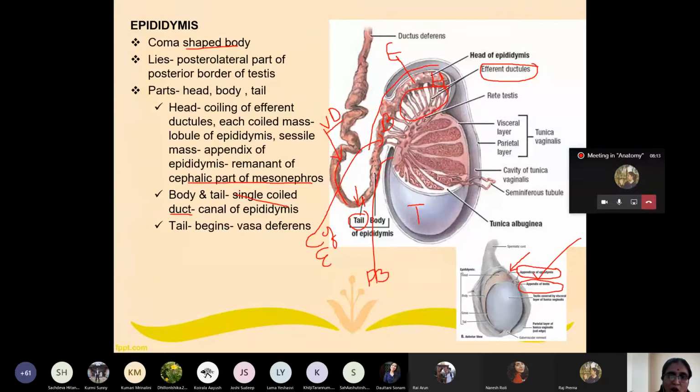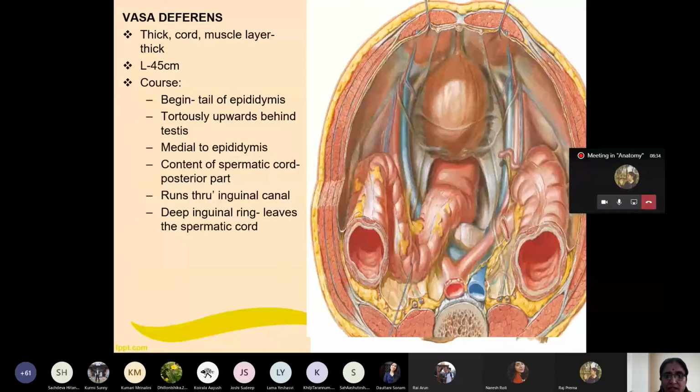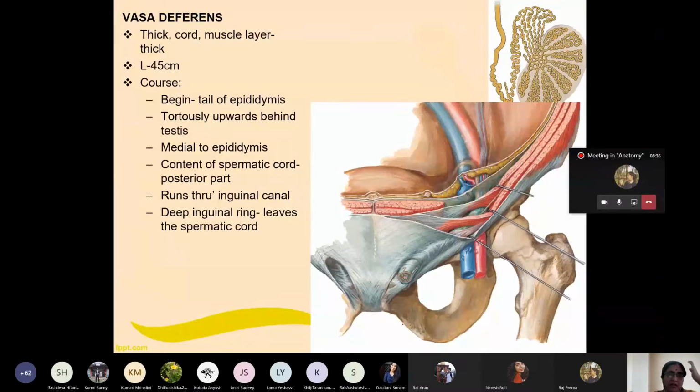Now the body and tail of the epididymis are made up of the single coiled canal of the epididymis, and from the tail what begins? The muscular tube of the male reproductive system. What is the name of the tube? Vas deferens or ductus deferens.